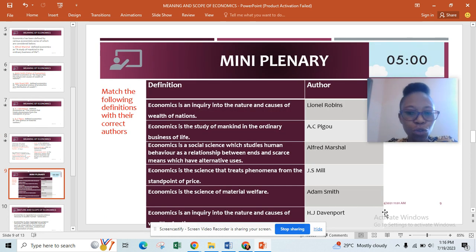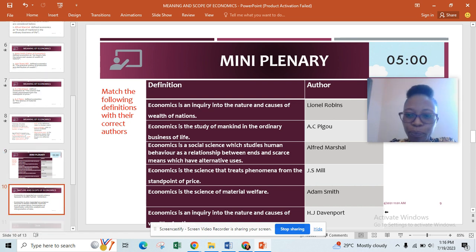Now, I want you to take a few minutes, look at this definition, and match the correct definition with the correct author. I'll leave you to do that on your own. So we have to move on now.